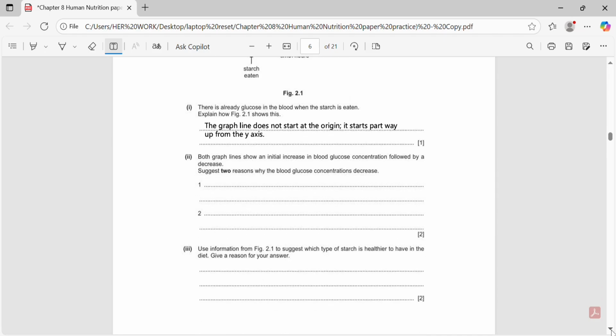Next part says, both graph lines show an initial increase in blood glucose concentration followed by a decrease. Suggest 2 reasons why the blood glucose concentrations decrease. In this question, we need to explain why blood glucose levels drop after they rise. 2 main biological processes are responsible for this.